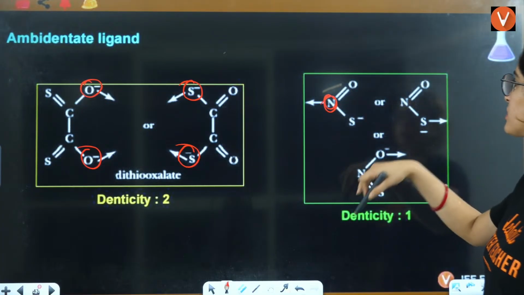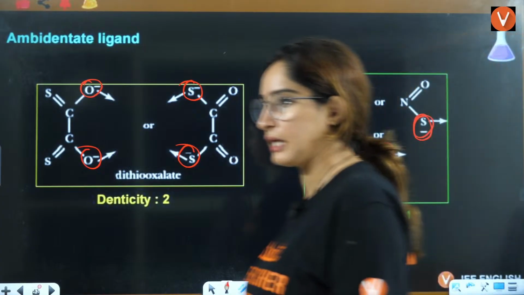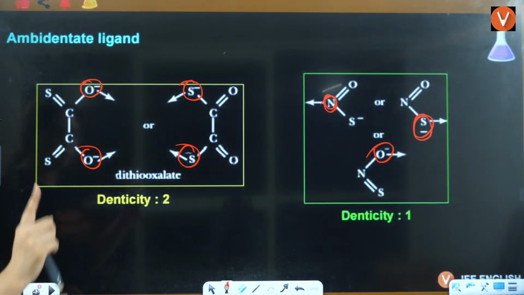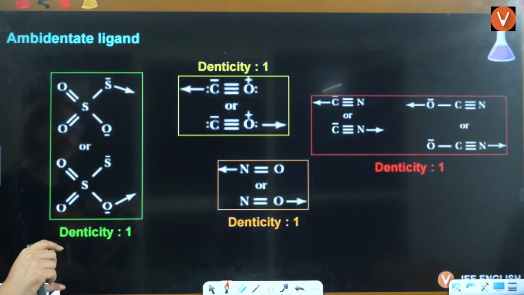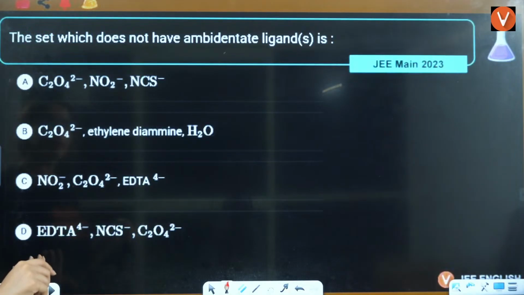Sometimes nitrogen is donating, sometimes sulfur is donating. This one actually has three: sometimes nitrogen, sometimes sulfur, sometimes oxygen is donating. So again, at one point, only one will donate. These are the different examples of ambidentate ligand.